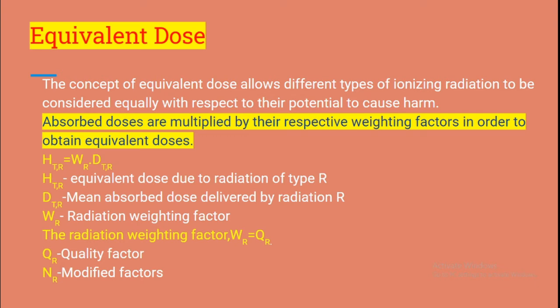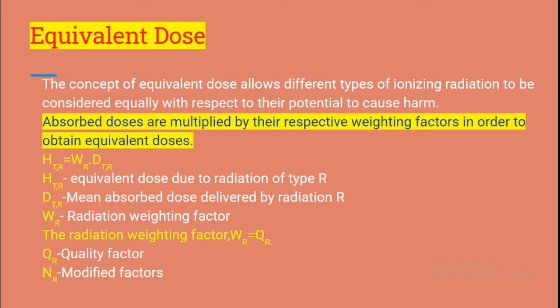So the absorbed dose is multiplied by a factor suited to the biological effectiveness of particular radiation and location of its source. So a radiation weighting factor W_R is used to equate different types of radiation with different levels of biological effectiveness. Absorbed doses are multiplied by their respective radiation weighting factors in order to obtain equivalent doses.